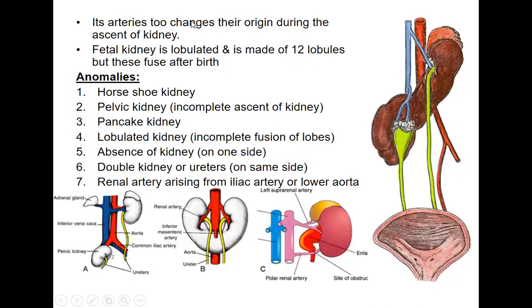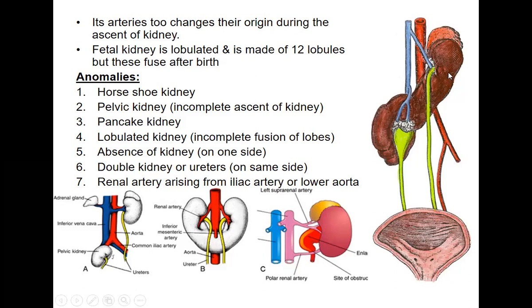Okay, so its arteries too change their origin during the ascent of the kidney. The fetal kidney is lobulated and it is made up of 12 lobes, but these will fuse after birth. As we have seen, there are 12 lobes in the case of the kidney; the pyramids and the cortical arches together are called the lobes.